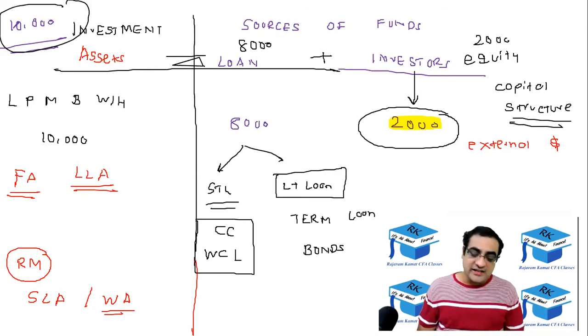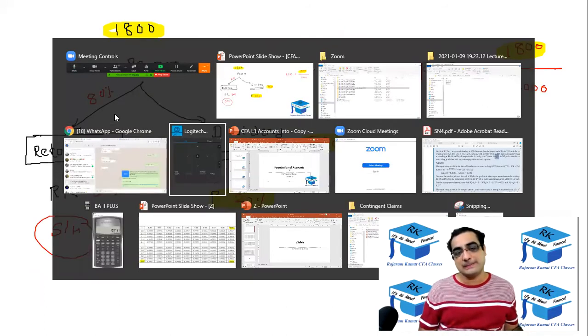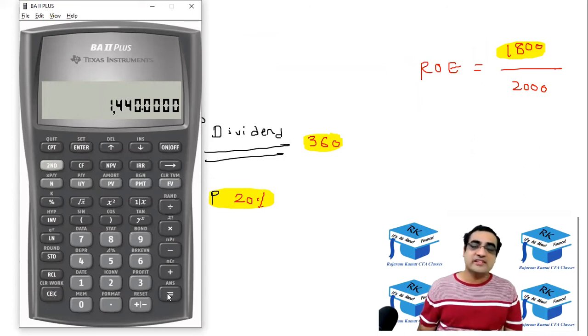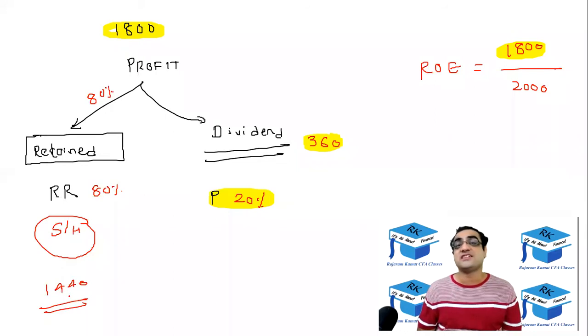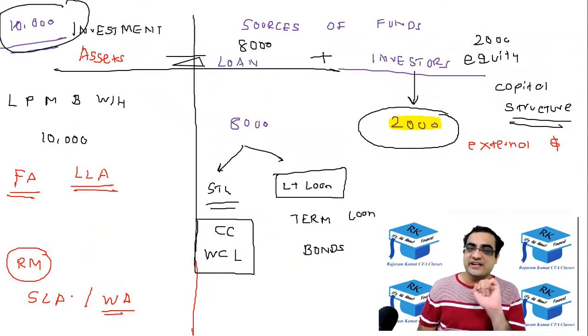But apart from that, the profit that was generated internally, of which 80% has been retained, that is 1800 multiplied by 80%, which is 1440 of profit that has been retained. This belongs to the shareholders, and hence on the balance sheet, on the equity side, we will also write 1440 and we will call it internal equity.